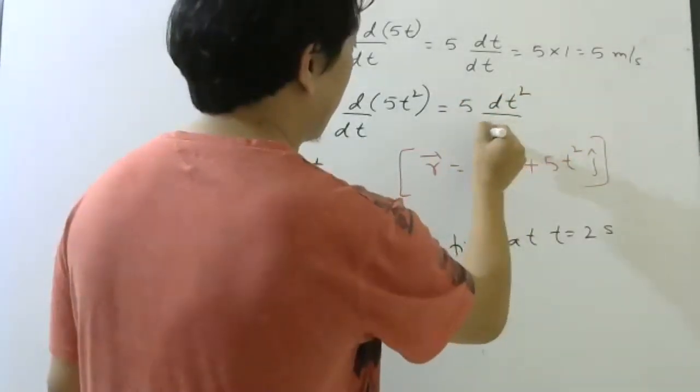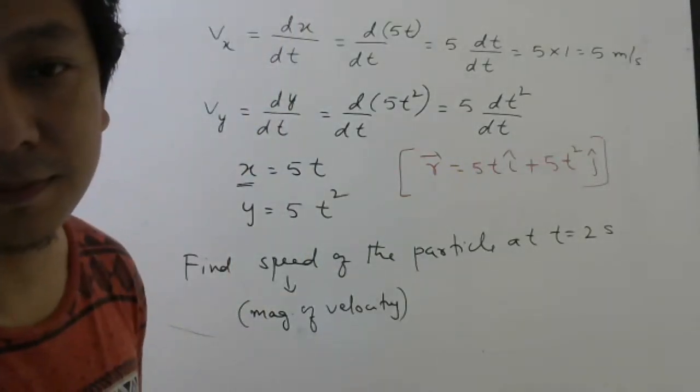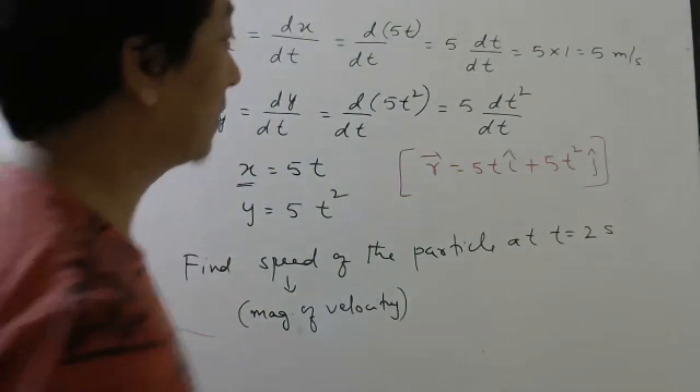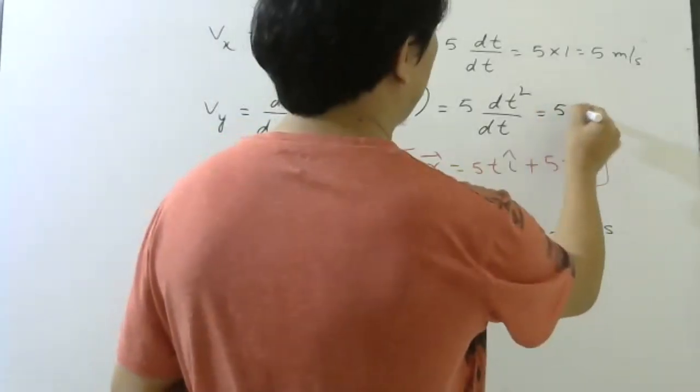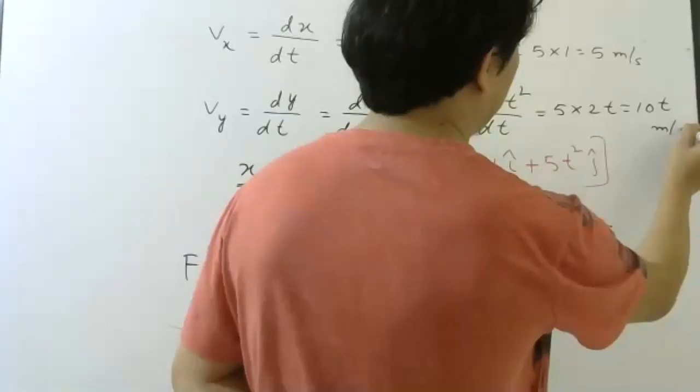What is differentiation of t square? 2t. So this will be 5 into 2t. That will be 10t meter per second.